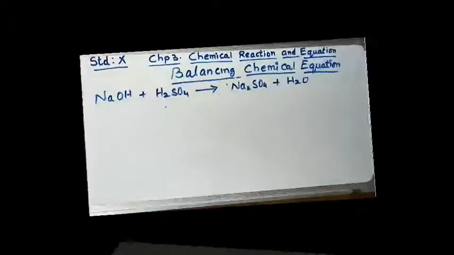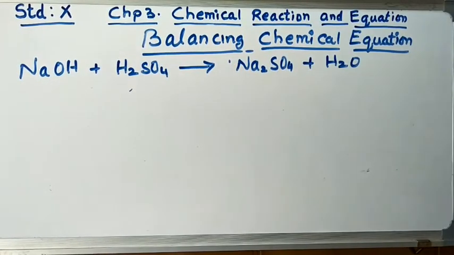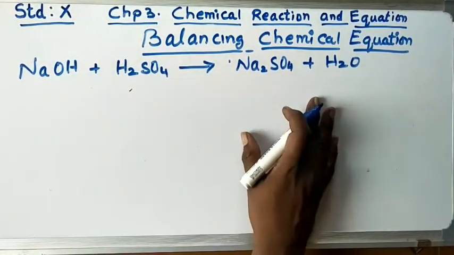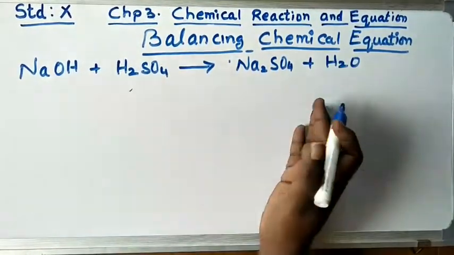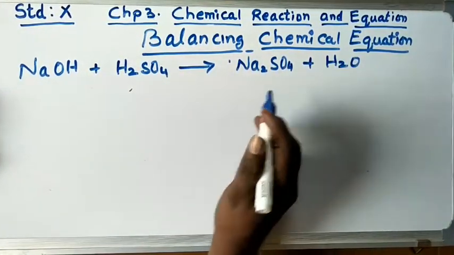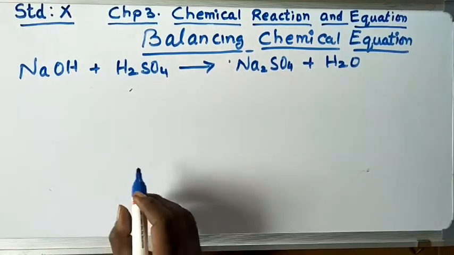Welcome students. In this session we will learn how to balance a chemical equation. Balancing means the reactants and the products should have the same number of atoms. Let us check whether the reactant and product sides are the same or not. Before that, there are some rules to write this.